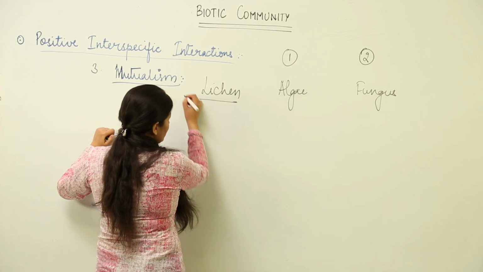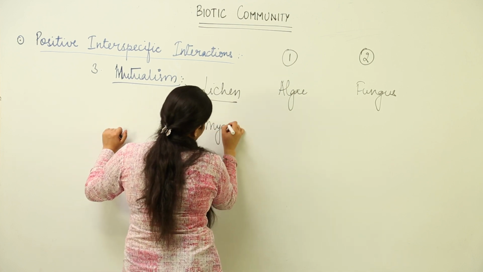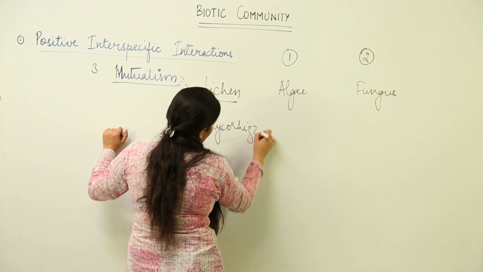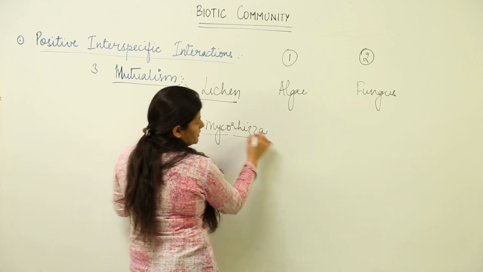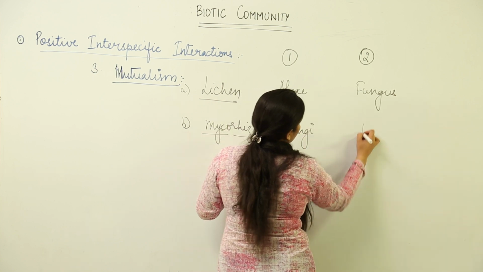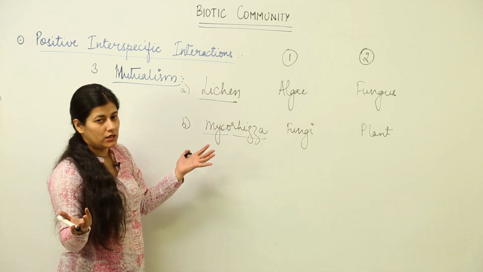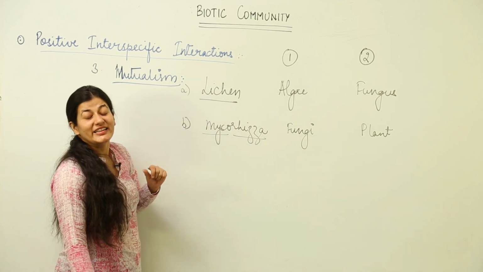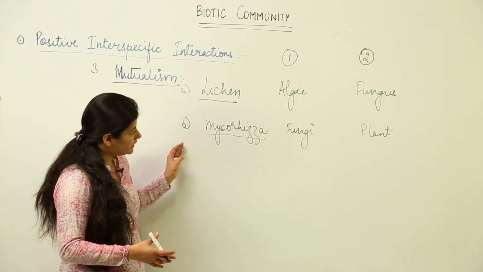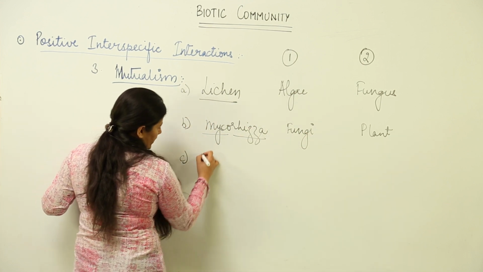Now, the second example of this is mycorrhiza. As we had discussed, myco means fungi, rhiza means root. So, here one is the fungus and the other one is a plant. Fungi have lots and lots of hyphae, and they increase the surface area and increase the nutritional value for the plant.